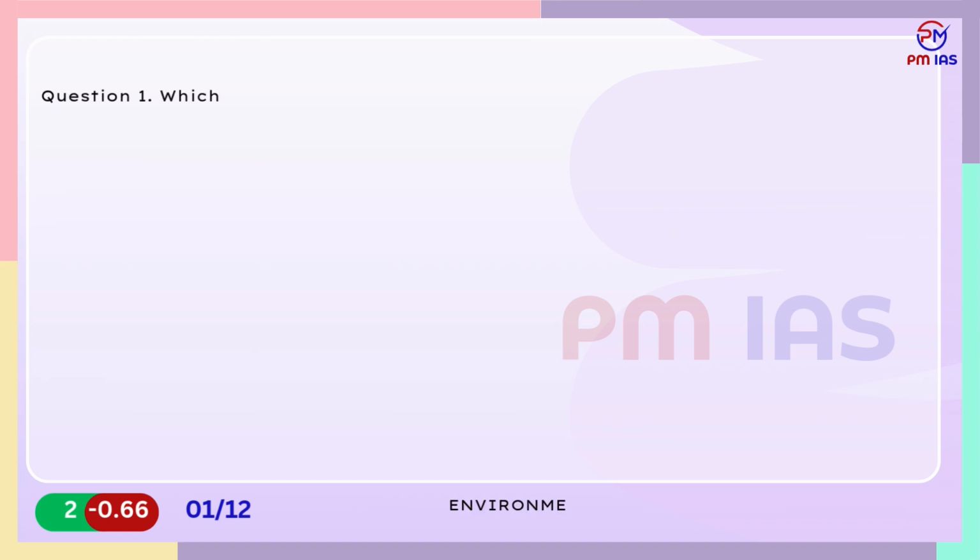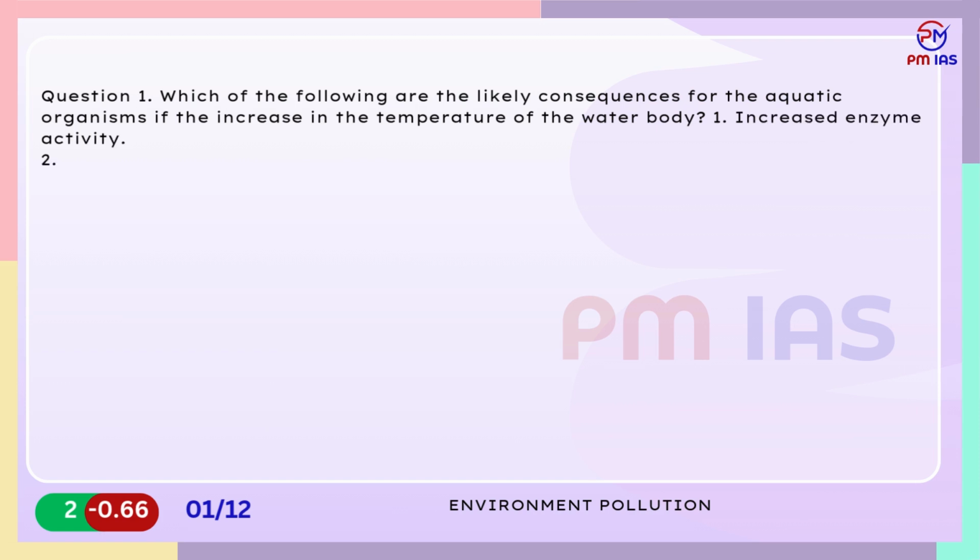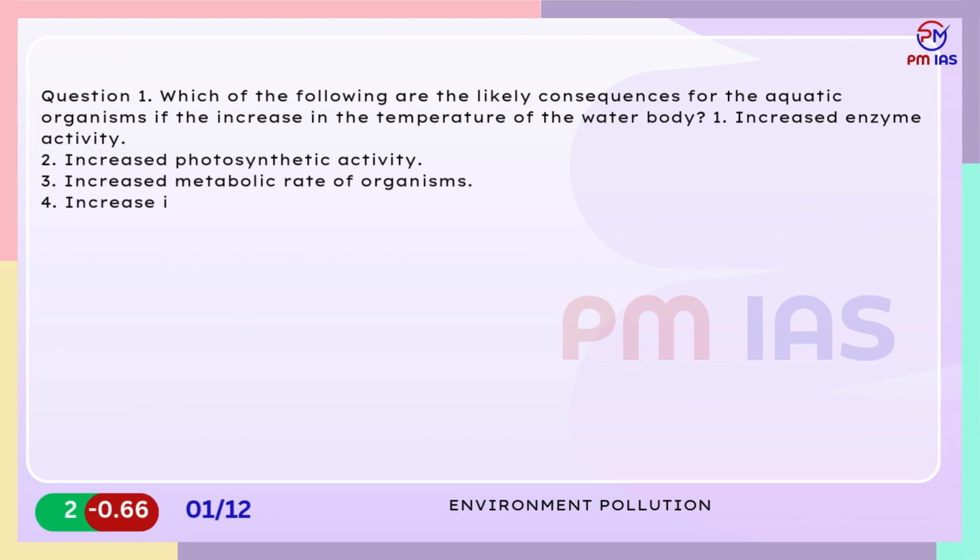Environment pollutant. Question 1. Which of the following are the likely consequences for the aquatic organisms if there is an increase in the temperature of the water body? 1. Increased enzyme activity. 2. Increased photosynthetic activity. 3. Increased metabolic rate of organisms. 4. Increase in the population of blue-green algae. 5. Increased migration of organisms. Select the correct answer using the codes given below.